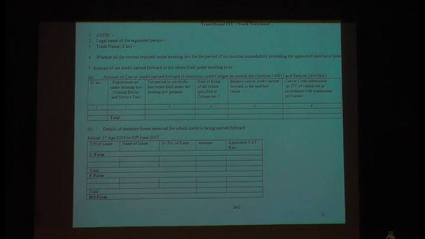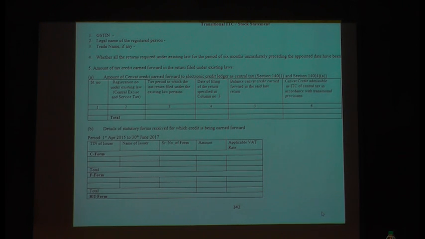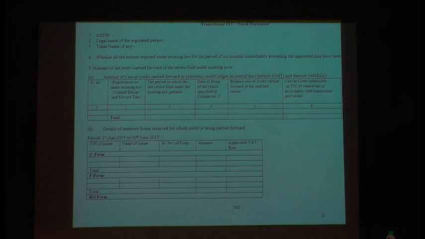Once again I will just tell you. For example, in my VAT return, I have a credit of 5 lakhs. In my VAT return, 4.10, I think that entry is there, where you have 5 lakh as your credit. This 5 lakh credit is pertaining to the interstate sales which you have made against C forms. So you have to give all the details of your statutory C form sales for the last 2 years.